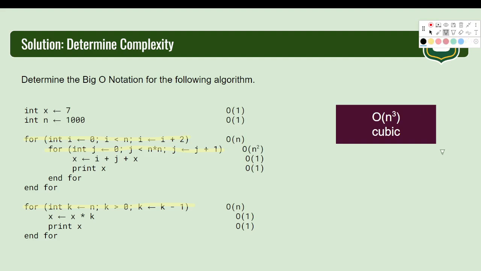So let's talk about, how did I get cubic out of this? Well, this is big O of n, because this is going from n to 0, so it's going to traverse n times, essentially. This one up here is big O of n because it's going from 0 to n. The fact that it's adding by 2 doesn't really matter. It's still going to grow linearly. Okay, so i plus 2, i minus 2. You can add or subtract anything you want. We ignore those constants, so that doesn't really affect the fact that this is a linear algorithm.